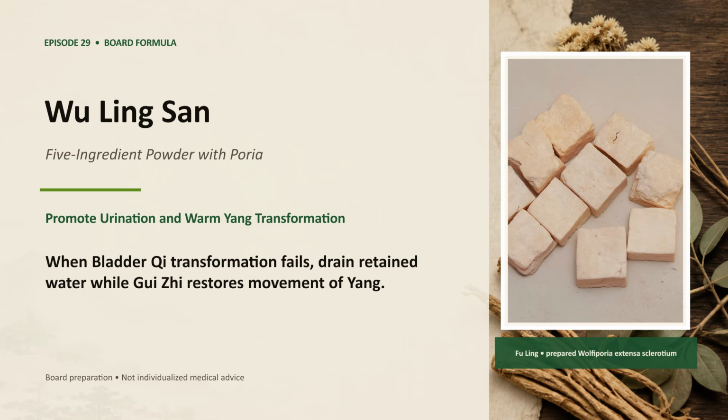Welcome to TCM Board Formula Series. Today we review Ling San, 5-ingredient powder with poria. It belongs to the category promote urination and warm yang transformation. The herb photograph shows Fu Ling, prepared Wolfiporia extensis sclerotium.